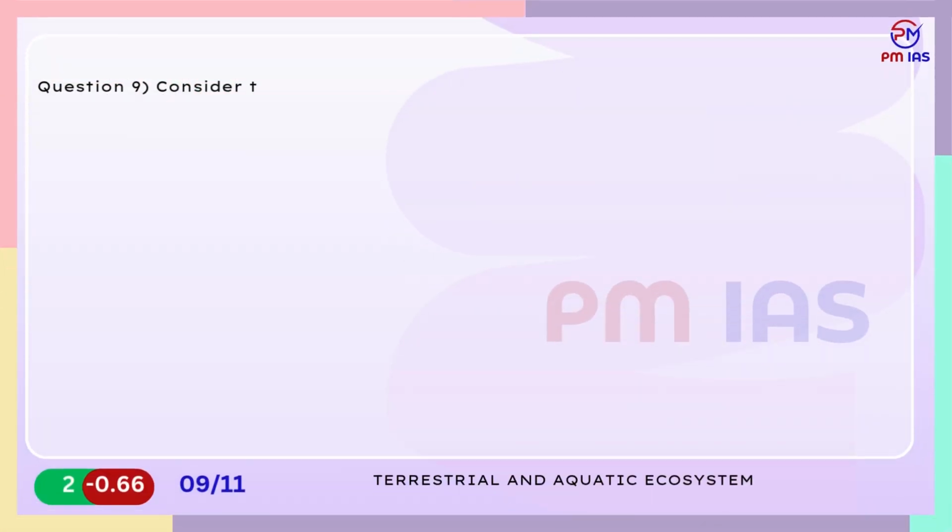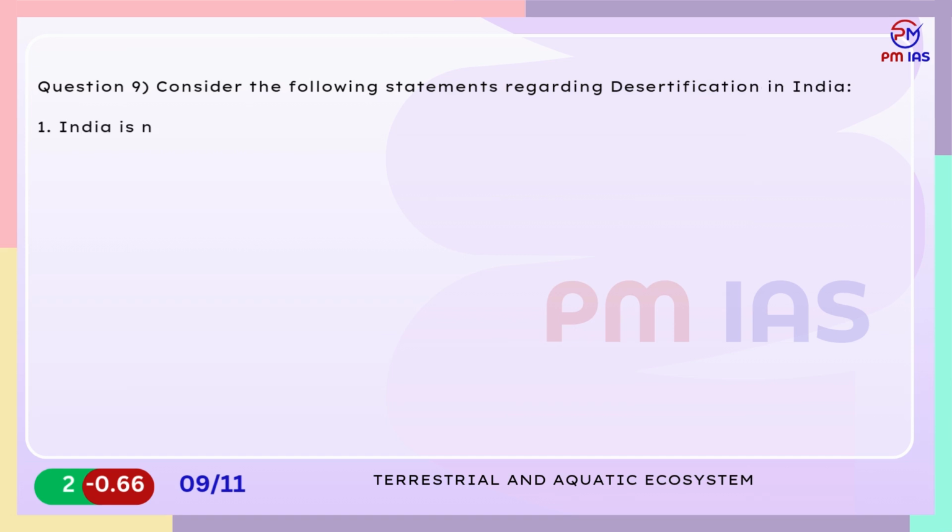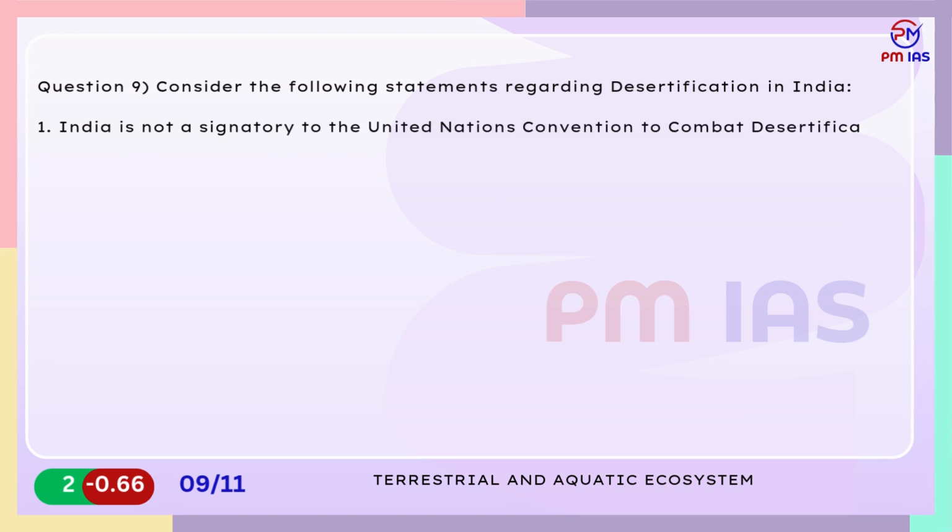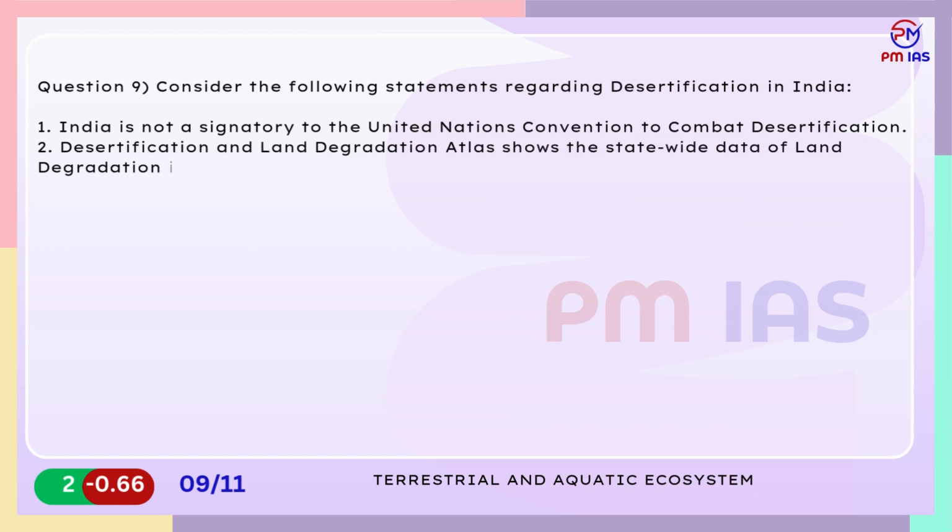Question 9. Consider the following statements regarding desertification in India. 1. India is not a signatory to the United Nations Convention to Combat Desertification. 2. Desertification and Land Degradation Atlas, which shows the statewide data of land degradation, is released by the Council for Scientific and Industrial Research, CSIR.